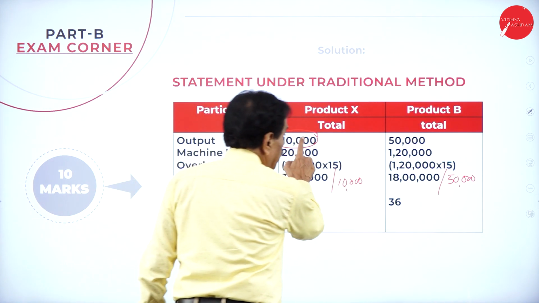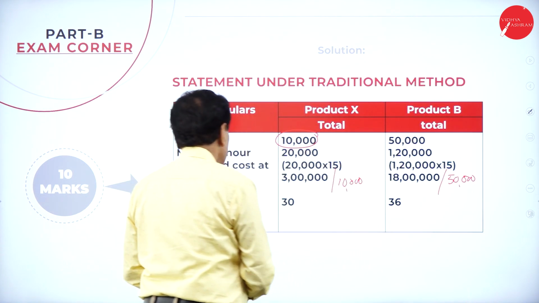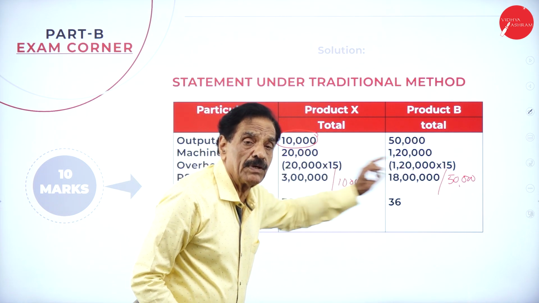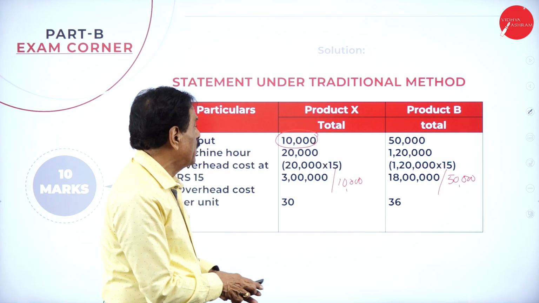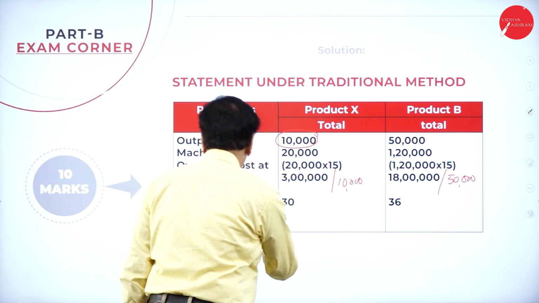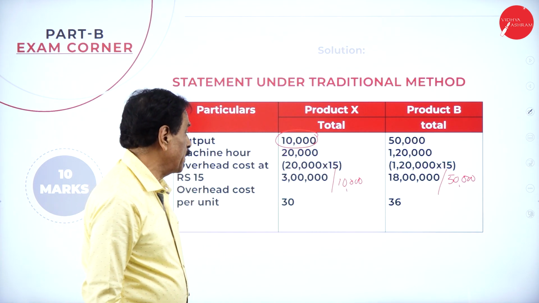The output is 10,000 here, and 50,000 there. Machine hours are 20,000 here, and 1 lakh 20,000 there. 20,000 into 15 is 3 lakh, divided by 10,000 units. Overhead cost per unit is 30.